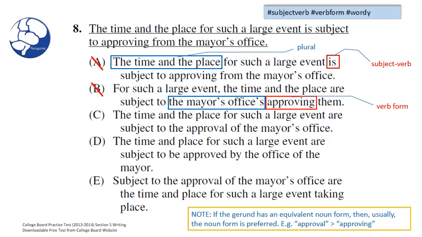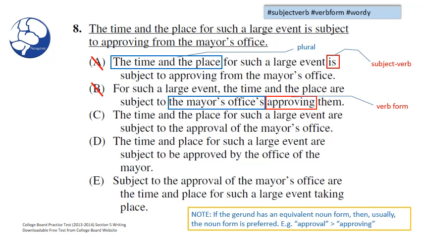You have two possessives connected together, the mayor's offices. This is also a clumsy way to write the sentence. It would have been better if it were written subject to the approval of the mayor's office. So we're going to eliminate B on the basis that the gerund is usually not preferred to the noun form approval.